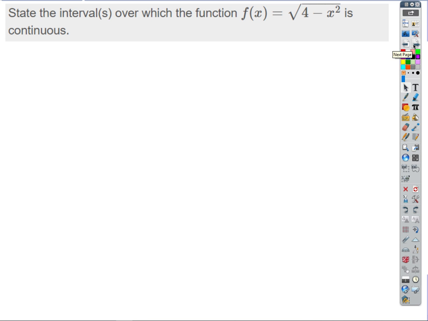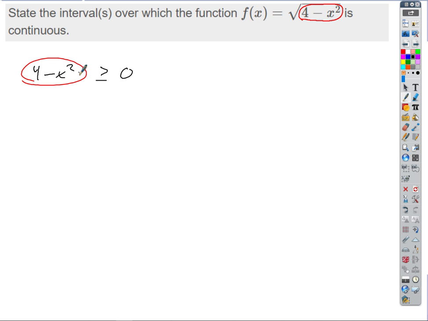X is less than or equal to 2. Okay, now, how are we getting to that? Because you can't square root a negative number, so x squared cannot be greater than 4. So the red flag here is inside the radical, right? We've got a square root. And so we know that the argument of a square root has to be non-negative. So whatever's in the red bubble has to be greater than or equal to 0. Well, what's in the bubble is 4 minus x squared.